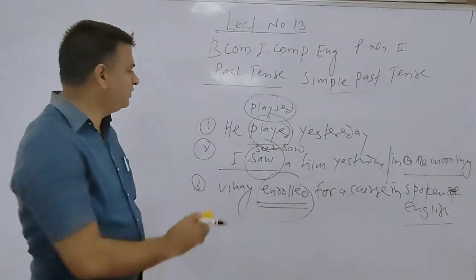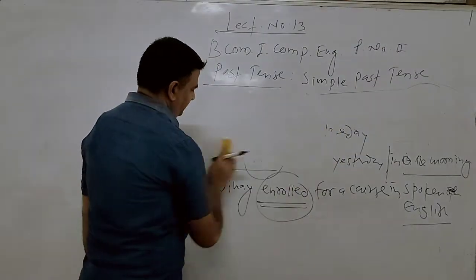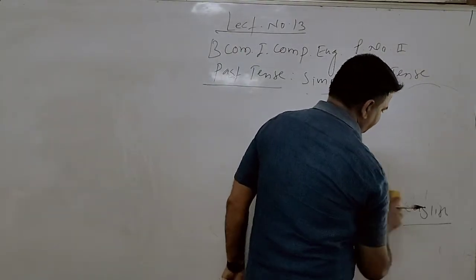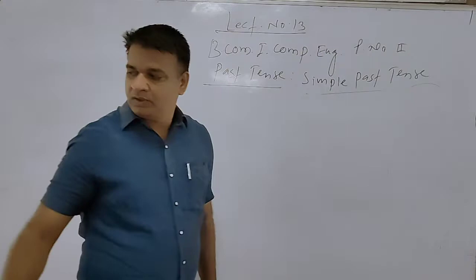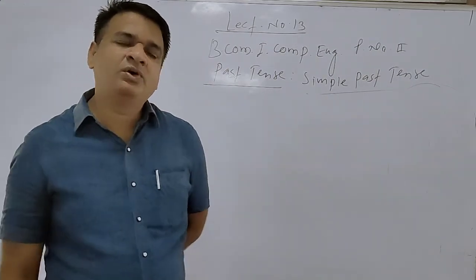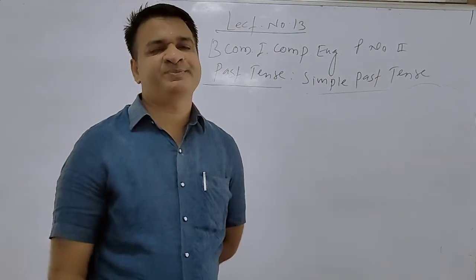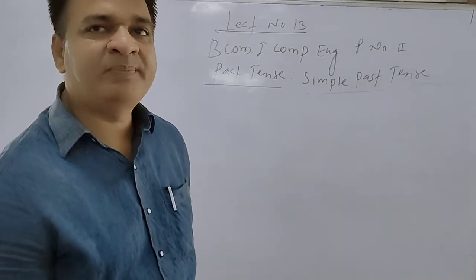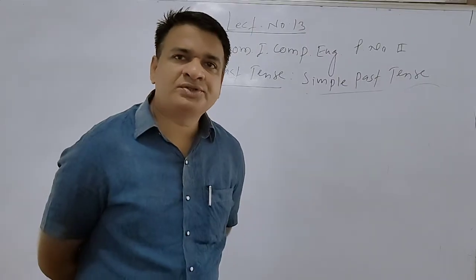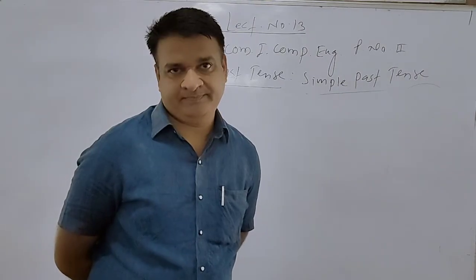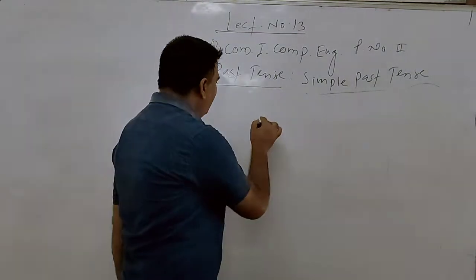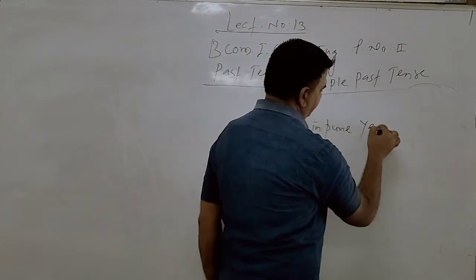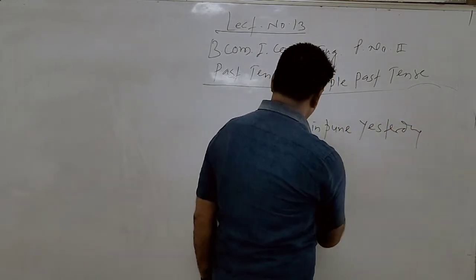Again, we can form such examples which give you detailed information about this tense. If somebody has to explain the activity of yesterday, he can simply express his ideas, event, activity and information in the simple past tense. For example, I was in Pune yesterday. Simply we say, I was in Pune yesterday. So, was.